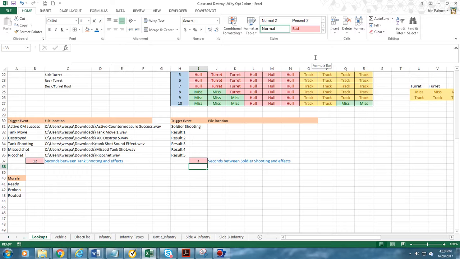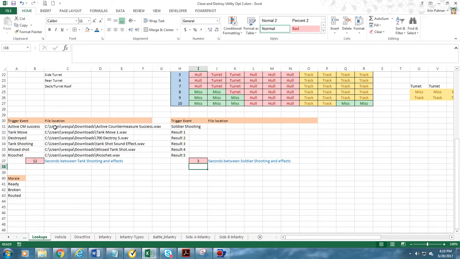This is the Close and Destroy utility tutorial for the sound effects. The sound effects are located on the Lookups tab. There will be two sound effects sections, one for the vehicles and one for the infantry. The results are listed in the left-hand column.